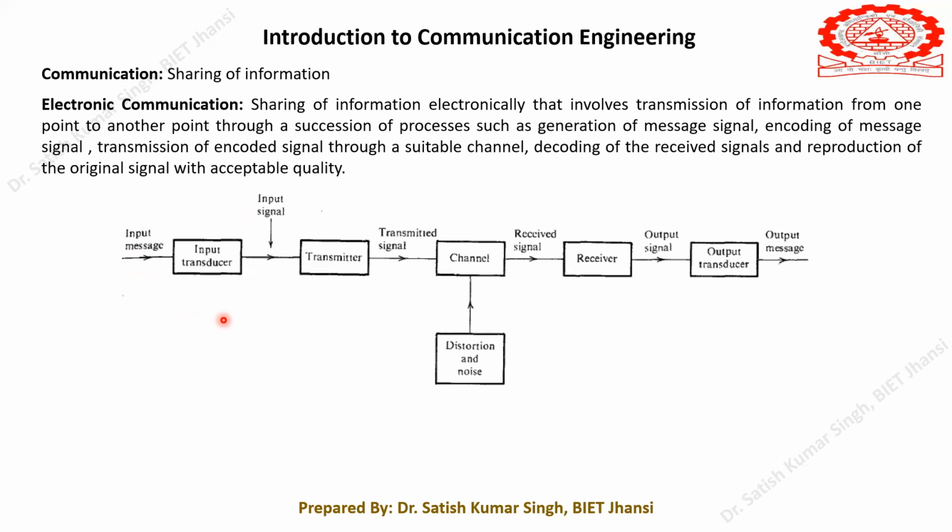Here in this example, I'm talking about the voice signal. This voice signal, which is a mechanical wave, should be converted into the equivalent electrical wave by using this input transducer. Once the transducer converts it into a suitable form, this signal will be fed to a transmitter, whose function is to transmit this wave through a certain channel.